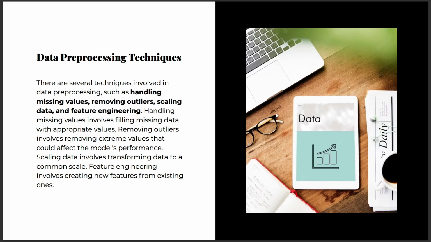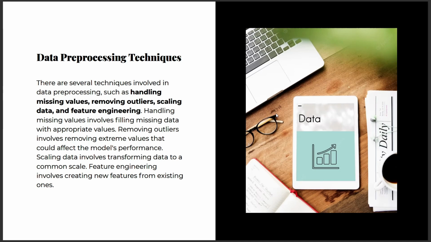The first step in data preprocessing is data cleaning. It involves removing the irrelevant and duplicate data, dealing with missing values, and correcting any errors in the data. Missing values can be handled by either removing the rows or columns with missing values or by imputing the missing values with suitable values.